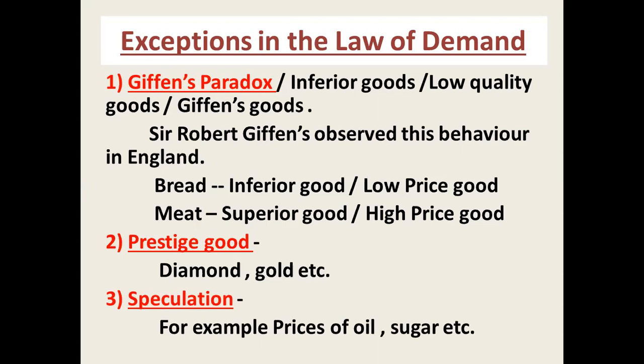So the next point is speculation. What does speculation mean? People speculate a change in the price of a commodity in the future. If we have to celebrate the Diwali festival, what is the condition at that time? For the most important and necessary goods like sugar, oil and others, if after a few days the prices of those commodities will rise, then at present we demand extra units of that commodity.